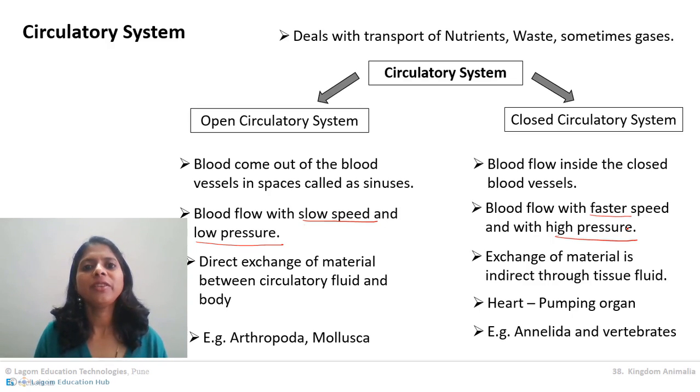Okay, and what are the main two differences between the open and closed circulatory system? Blood flows in open sinuses and blood flows in closed blood vessels. Low pressure, slow speed; high pressure, high speed.